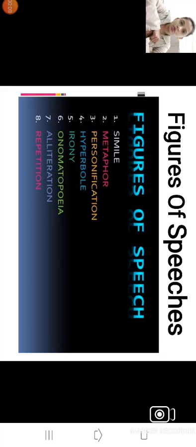I have chosen this topic because it is a little bit important. Always at least one question is asked in the board examination on figures of speech. There can be a question of 2 marks or 1 mark. If the question is 2 marks, two questions will be added in one question: you have to identify the figure of speech as well as explain it.